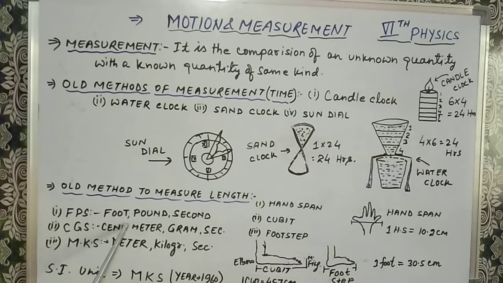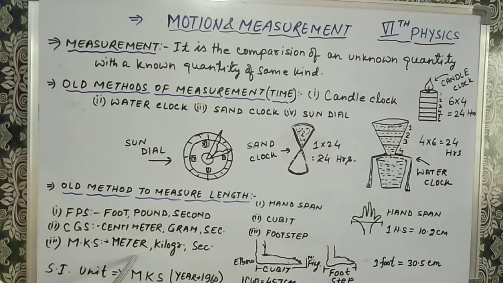Foot was used to measure the length, pound was used to measure the weight or mass, and second was used to measure the time. So foot is also used today, your height in feet or foot, and pound is also used while you are purchasing cake, some pastries, then it is in pound. Centimeter is also there, it is used. Gram, if you are purchasing very costly ornaments like gold, then you are purchasing in gram, not in kg. And second is common today.